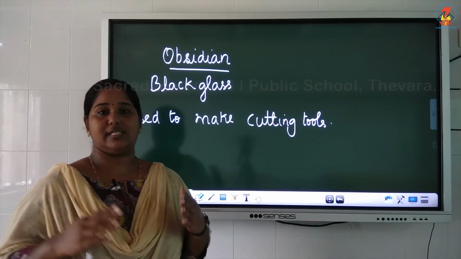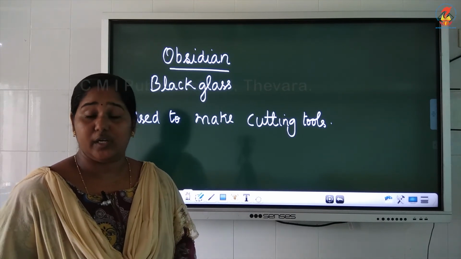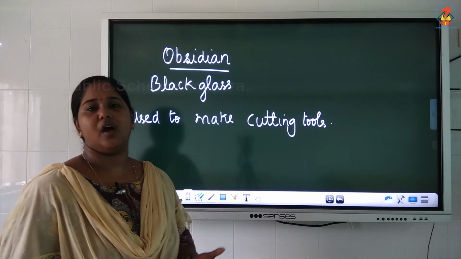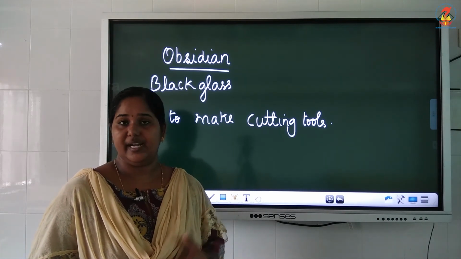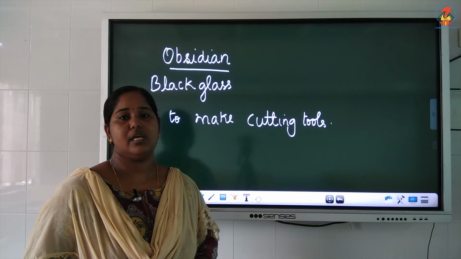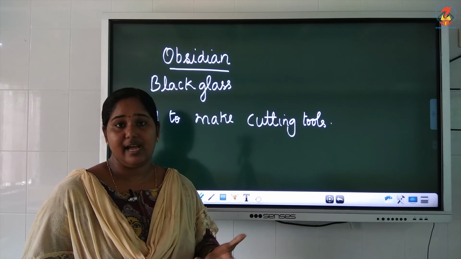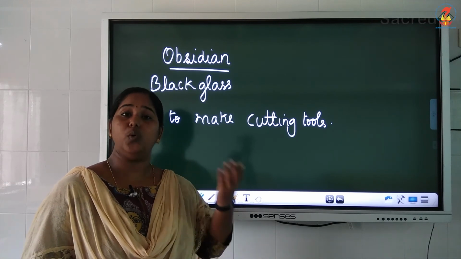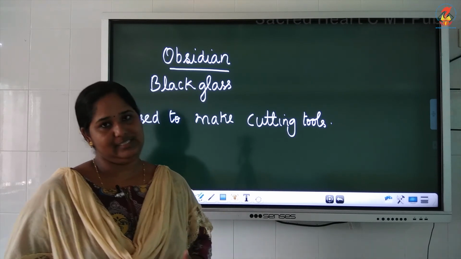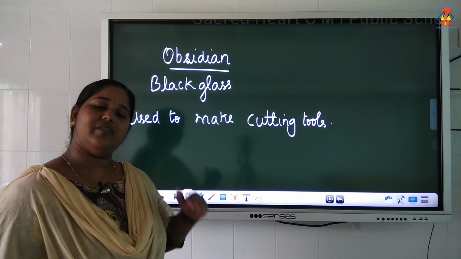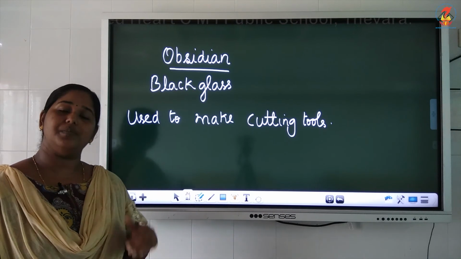So rocks are naturally occurring solid masses. They contain minerals. Minerals are naturally occurring non-living substances, and the type of rock depends on the type of mineral present in it. Based on the formation, rocks are classified as igneous, sedimentary and metamorphic rocks. Igneous rocks are formed by the cooling and hardening of lava. What is lava? The hot magma that comes out of the earth. What is magma? The hot liquid present in the core of the earth. And depending upon the mineral present in igneous rock, they are classified as granite, pumice and obsidian.